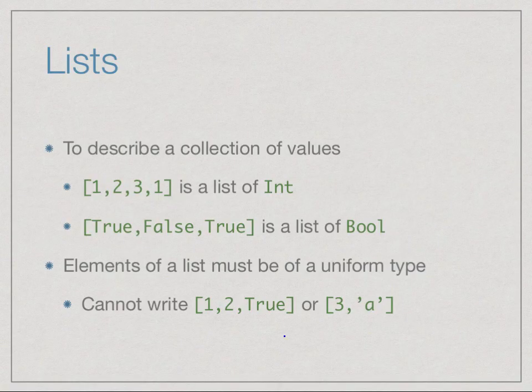If you are familiar with a language like Python, Python does allow this kind of mixed thing and calls it a list. So these are not the same as Python lists. In a Python list, the values need not be of a uniform type. In a Haskell list, they must be of a uniform type.